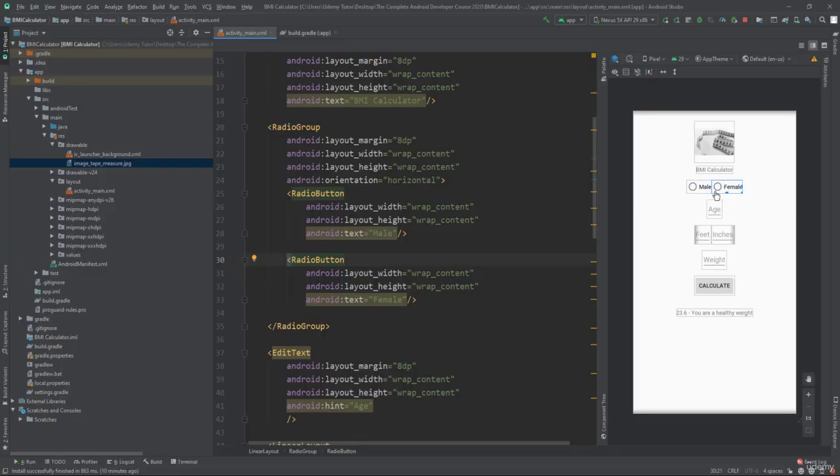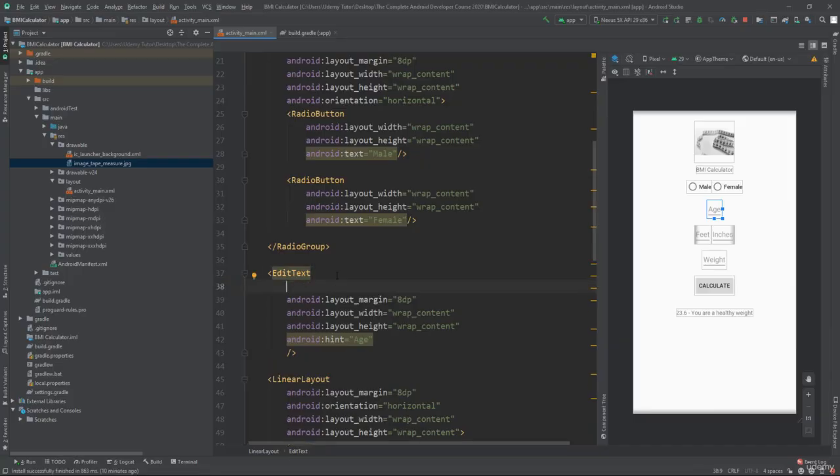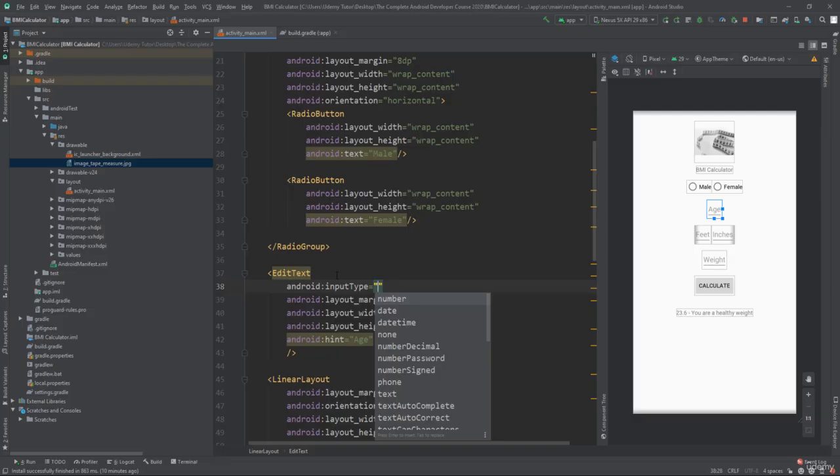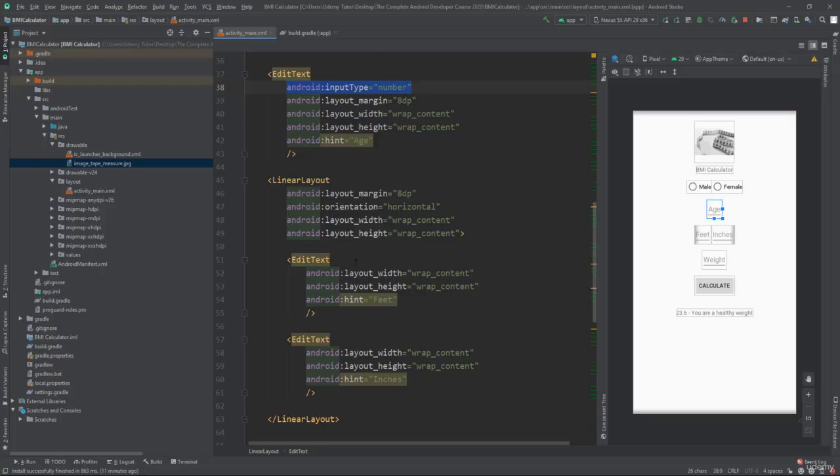So the final problem was the edit texts. You clicked them and it brought up an alphanumeric keypad with letters that we don't want. So this is your final attribute to learn, and it is called inputType. So go to the edit text for age, type inputType. This is an attribute where you can specify what content you want, and when you specify this, say if it's number, that will then present the user with only numbers. So that's exactly what we want. There are options for things like dates and emails and phone numbers, and for this one we just want number. That's looking good. We will copy this and paste it in all of the edit texts.